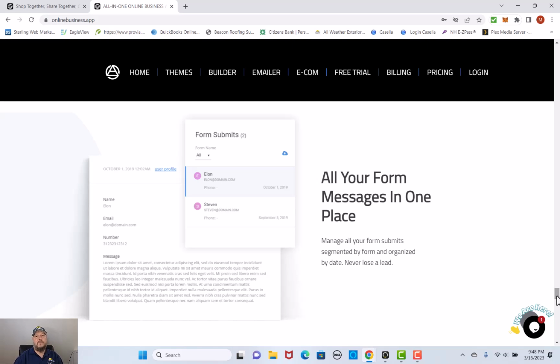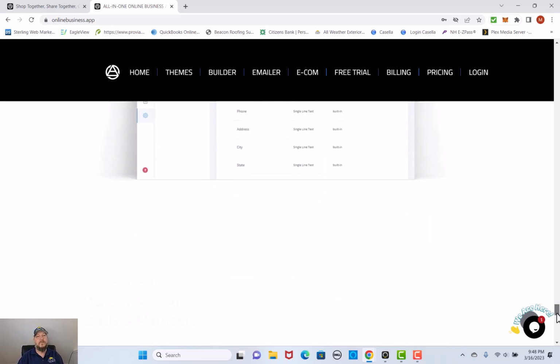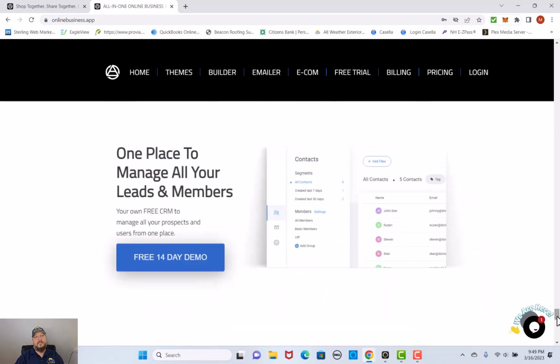You can manage all of your submitted segmented forms and organize them by date and never ever lose a lead because it is designed to take care of all of that for you. So you can create custom properties. You can create and manage your properties all in one place. You can use the customer profiles or when they're building forms to keep everything aligned in your business with ease, speed, and pleasure. This has one place to manage all of your leads and memberships. Your own free CRM to manage everything, all your prospects, all your users, all in one place.